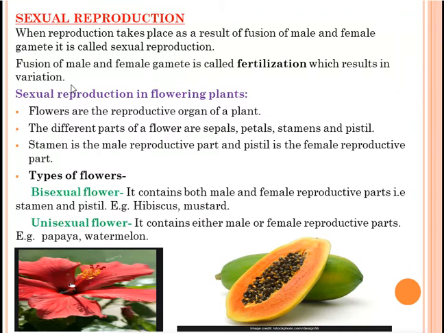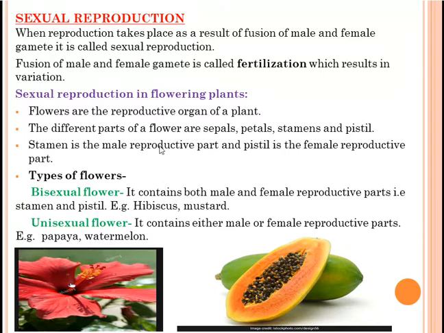Now first we will discuss sexual reproduction in flowering plants. We have discussed that plants have two parts, the vegetative part and the reproductive part. So, as flowers have the reproductive part, they will also grow by sexual reproduction. Which one is the reproductive part of a plant? Flowers. Flowers are the reproductive organ of a plant. You have to remember this one. The different parts of a flower are sepals, petals, stamens and pistils.